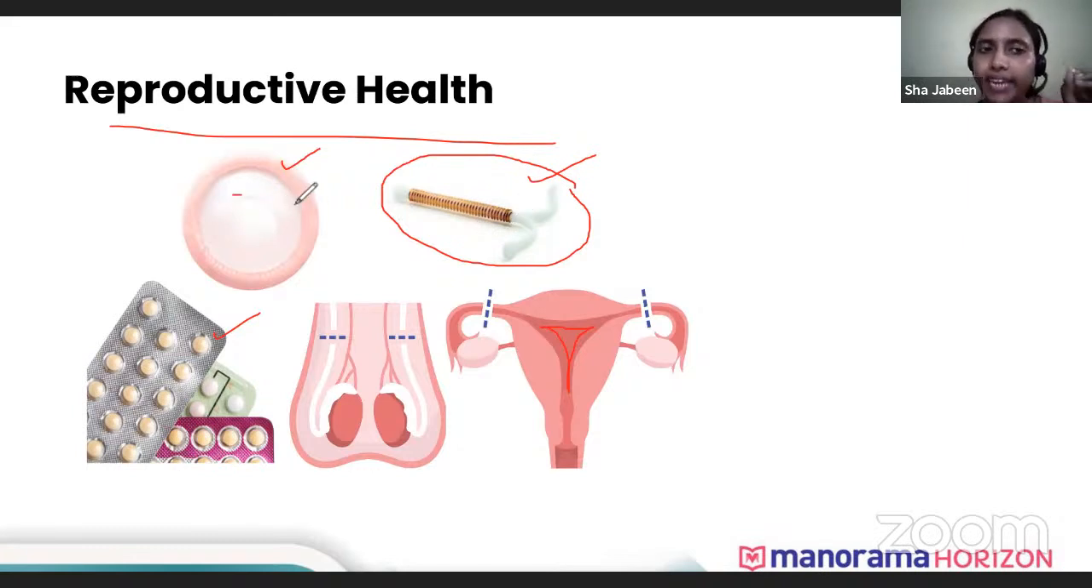So there is a mechanical method, there is a pills method, then there is an implantation method, and then there is a surgical method.